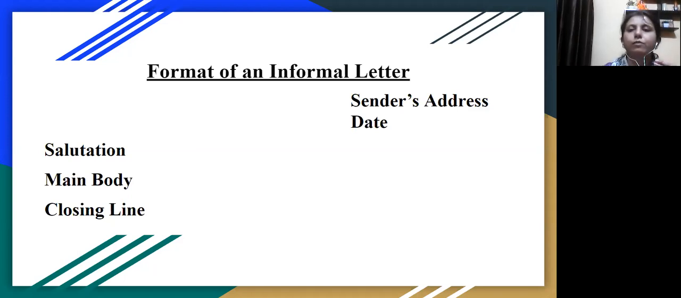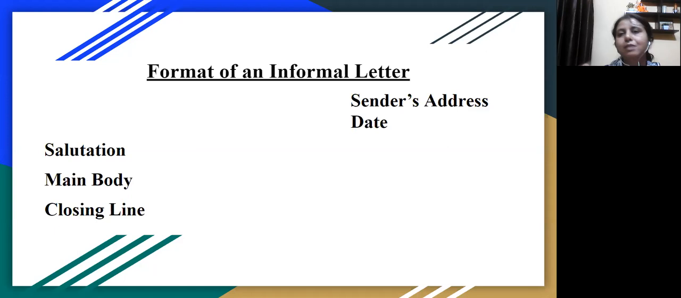So what kind of salutations do you use? Another thing is that when you're writing the date, for instance, if it's 20 March 2020, then you have to use 20, March in letters, that is MARCH, and then 2020. So that is how you write the date.